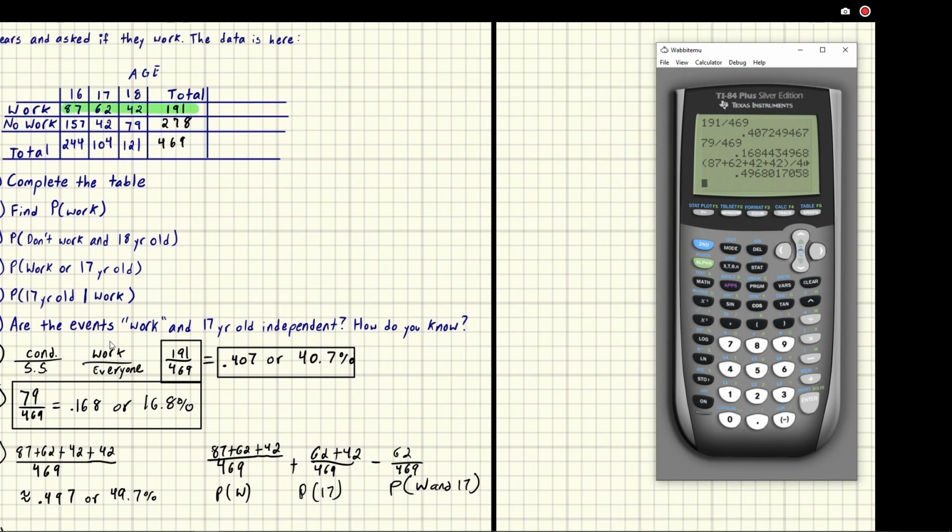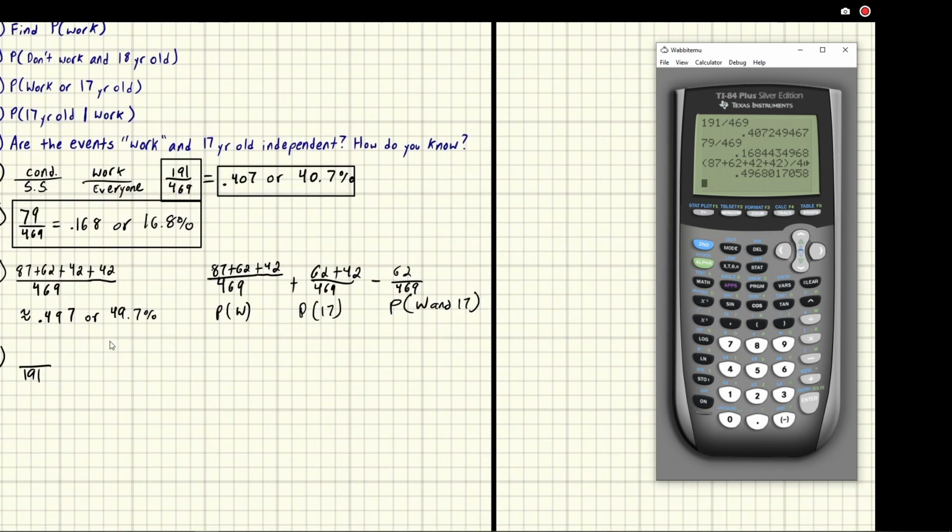So we're only considering the stuff we highlighted in green. So the 17-year-olds that work are right there. There's 62 of them. And I highly recommend highlighting or circling the given that, and those are the only numbers that you should care about for these kinds of problems. It can help you sort of visually see it. So here, the 17-year-olds that work, that's 62. So we put 62 on top. That's all you got to do.